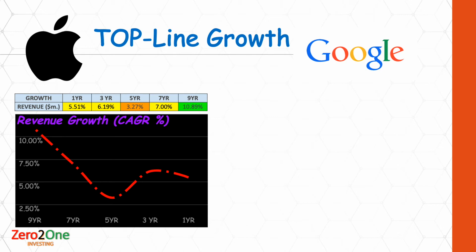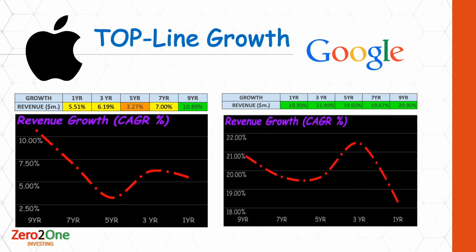As you can see in this table and the chart here, over the past 9 years, Apple has grown considerably well with over 10% CAGR. But in recent years, the revenue growth has been slowing down. Whereas in the case of Google, we can see that it has been growing at a fantastic growth rate in a range of 18 to 20% over the past decade.